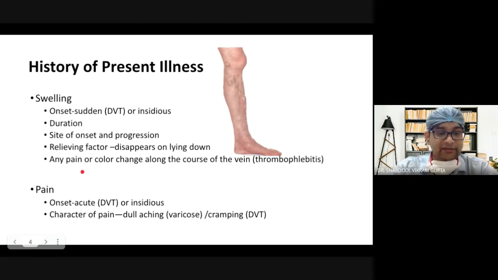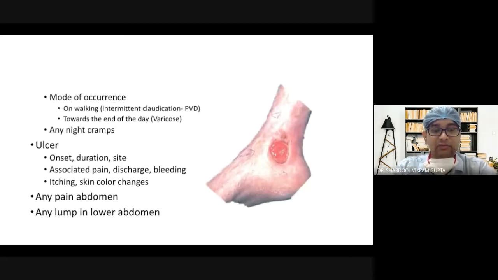And if there is a pain, you must assess whether it is acute onset, which will be seen in DVT, or insidious onset, which is due to long standing varicose vein, it will be dragging or dull aching type of pain. So dull aching will be seen in varicose, while cramping pain in the calf will be seen in deep vein thrombosis. Then you must also inquire history of mode of occurrence, whether it was on walking or towards the end of the day.